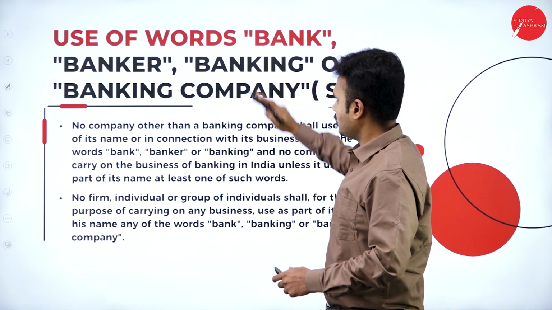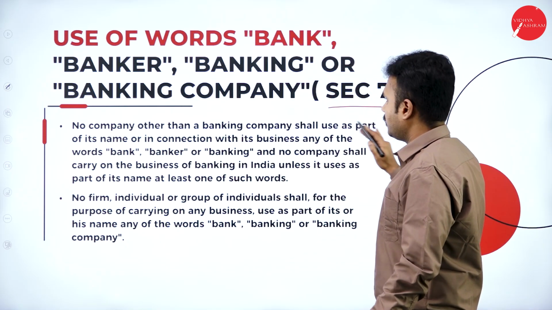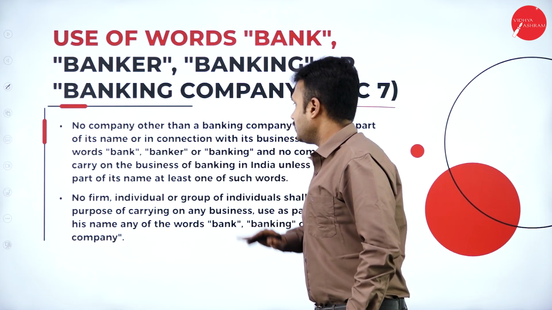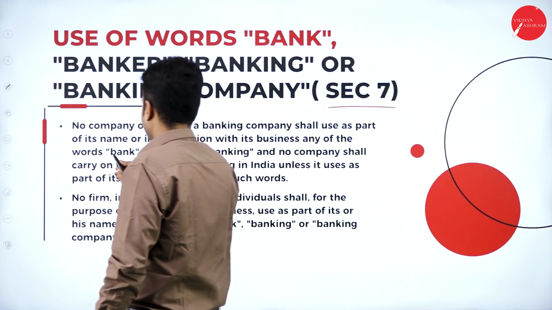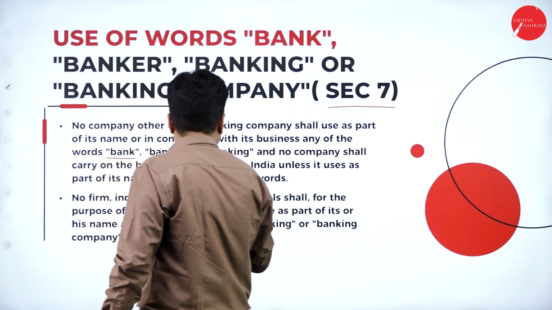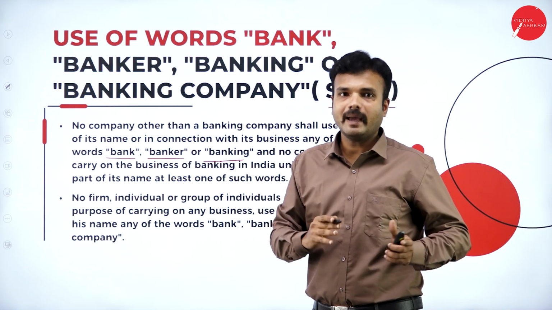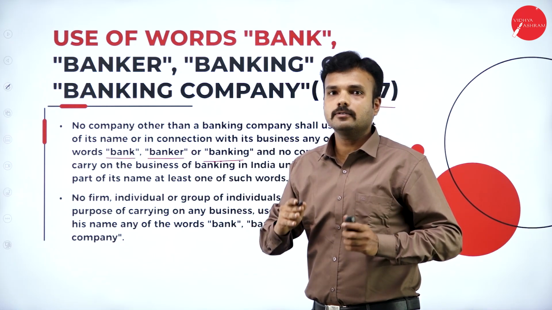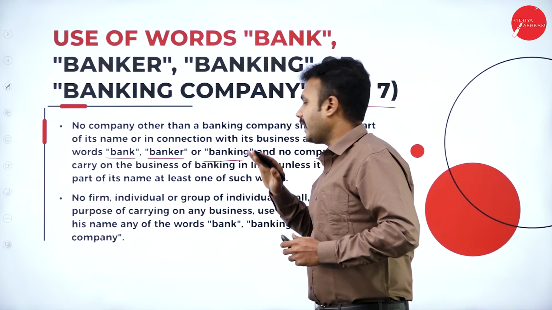According to section 7, use of the words bank, banker and banking or banking company, right? So according to section 7, no company other than a banking company shall use as part of its name, or in connection with its business, any of the words bank, banker, banking. It says that other than a banking company, no company has any right to keep a name as a bank, banker or banking, right?